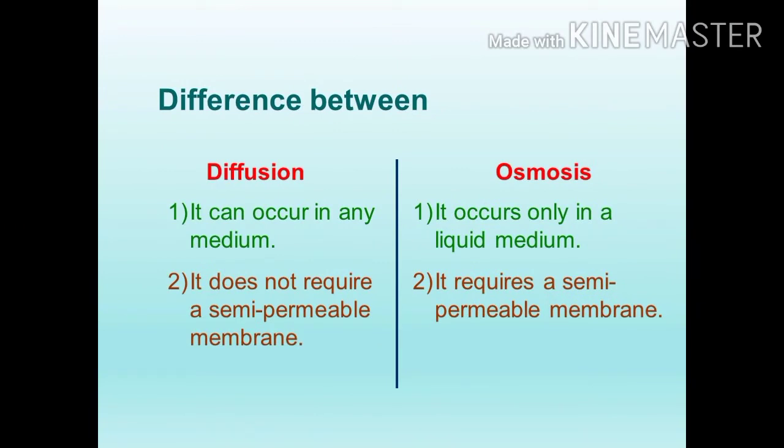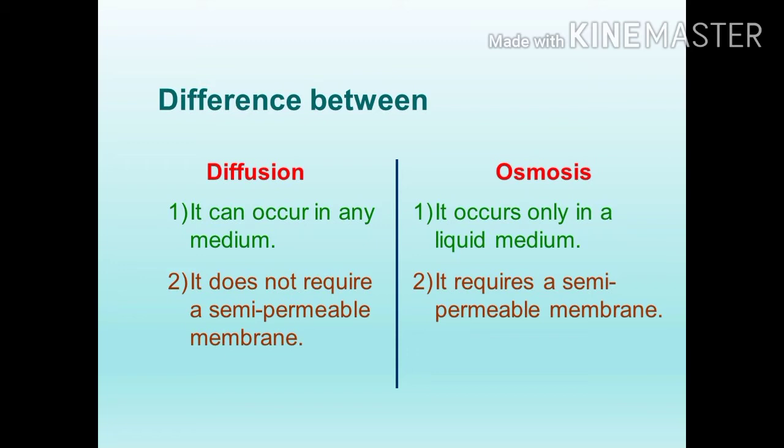Let's see the difference between diffusion and osmosis. Diffusion occurs in any medium. Can you give one example for diffusion? In the first chapter I told you, when we add a single drop of ink to a tumbler of water, the ink will diffuse into the whole water, so the whole water will change color. So diffusion occurs in any medium.